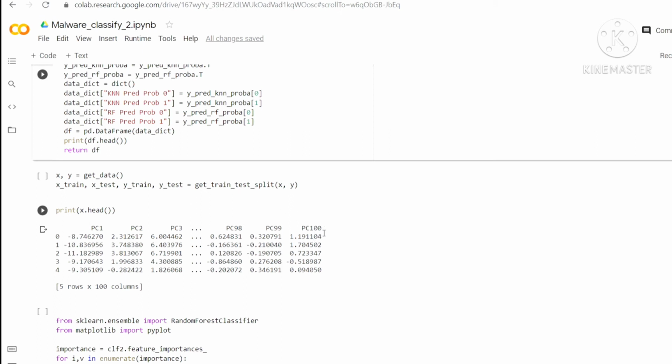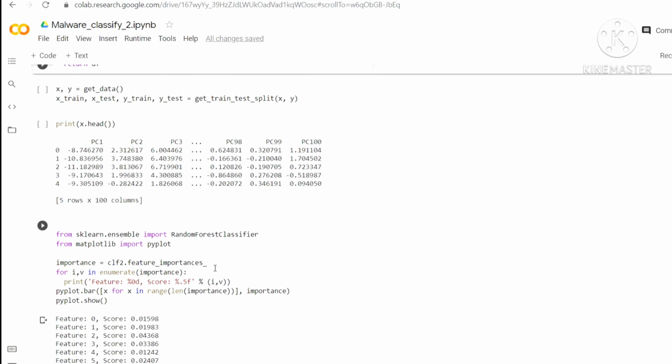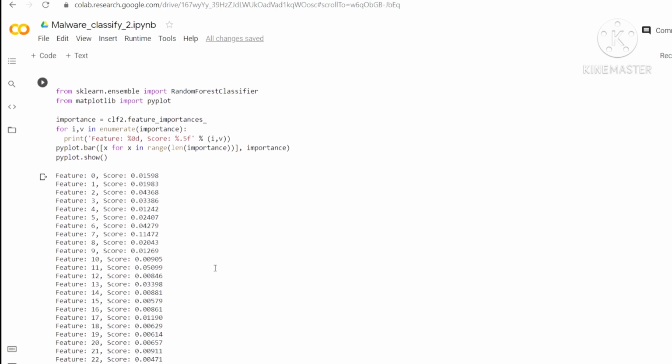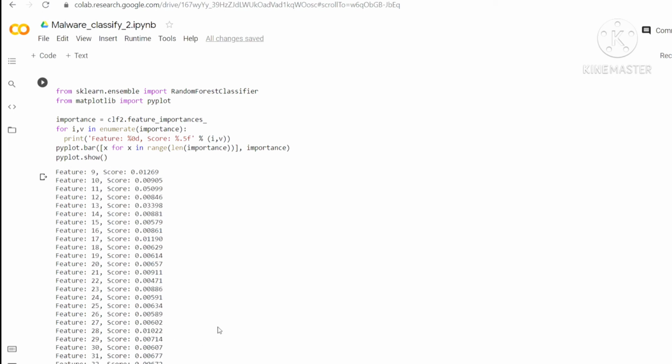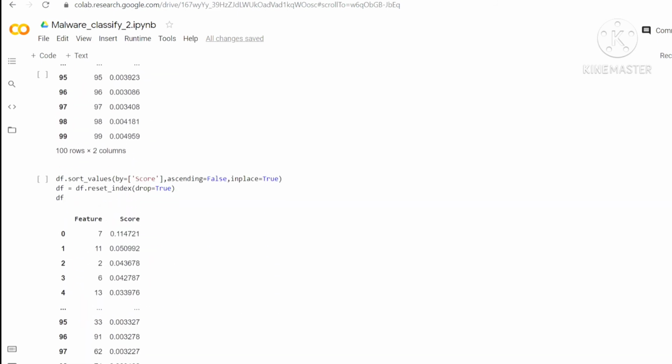In order to make adversarial examples, we need to know which features are important, which features we should make changes to. So we use something known as feature importance, where we calculate the score for every feature, how important it is, and the summation of all of these is 1. If we sort the values for these features, we can see, for example, feature number 7 has the maximum score followed by feature number 11. These are essentially the most important features for our machine learning model.